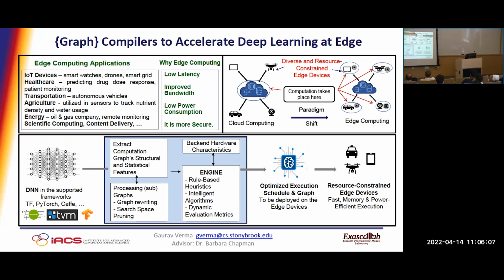From here, where should we move ahead? Now we are trying to come up with an engine or framework that can be extended to any of the given compilers, where it will extract the structural and statistical information from the graph. It will rewrite the graph in such a way that the number of nodes can be reduced to better apply the optimizations. Then it will extract the hardware characteristics and combine all these features. It has to be an intelligent algorithm, though it need not be machine learning based, but a better novel methodology to optimize the execution of DNNs on any new hardware. So this is where we are heading towards, and that was all. Thank you.